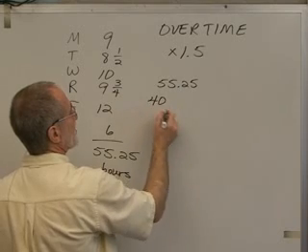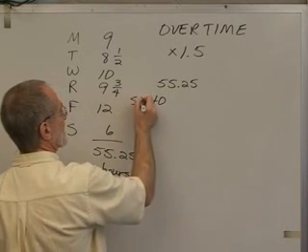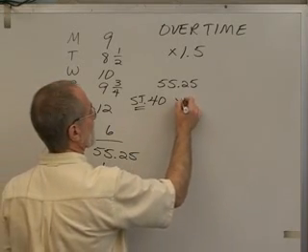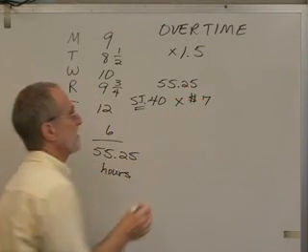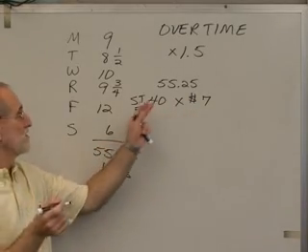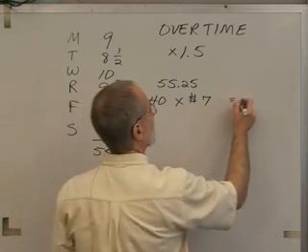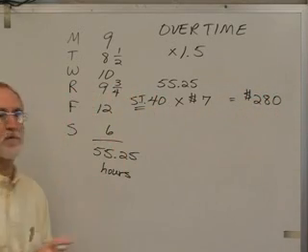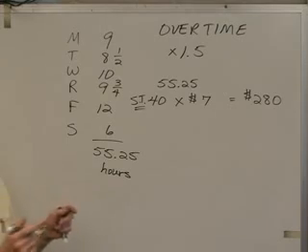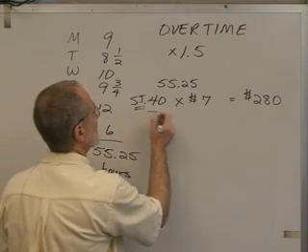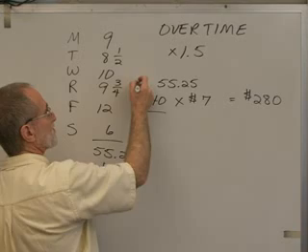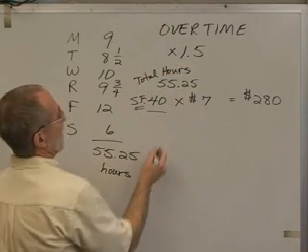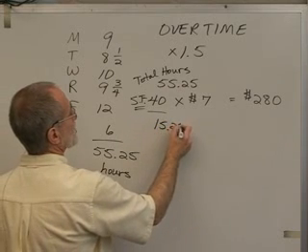We're going to take their 40 hours, that's what we would call straight time, 40 hours, and let's say they make $7 an hour. Well, they're going to get paid their regular pay, $7, times the first 40 hours. So for their straight time, their first 40 hours, they're going to get paid 7 times 40. And then we're going to say how many hours over 40 did they work. We would subtract 40 from their total hours. And that would be 15.25 hours.